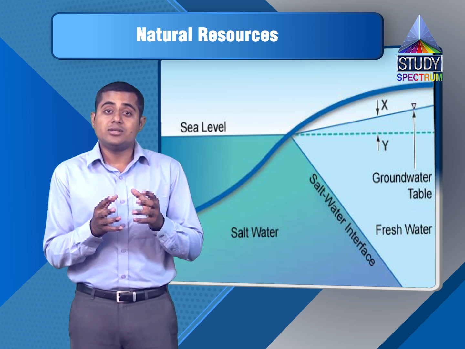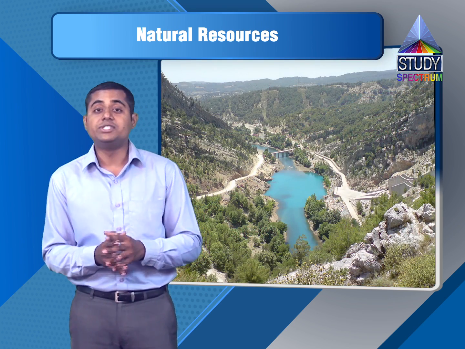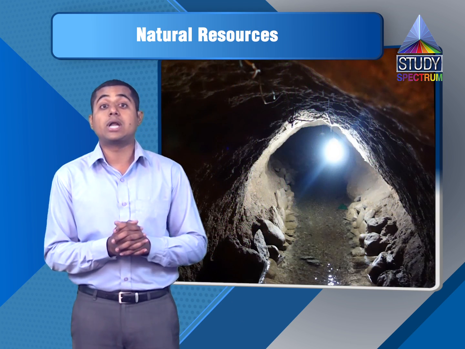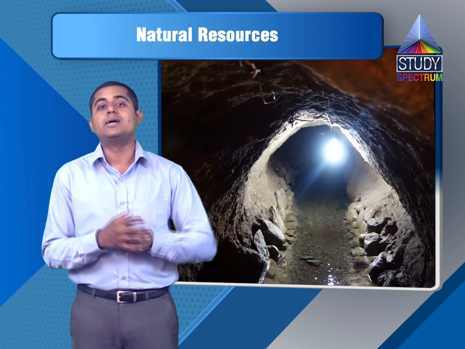We need sweet water, the water which is there in the rivers, or in the wells, or in the ponds. Now where does the water in ponds or wells or rivers come from? It comes from either rain or from deep down in the ground. There is also water which we call groundwater, which comes from the ground.